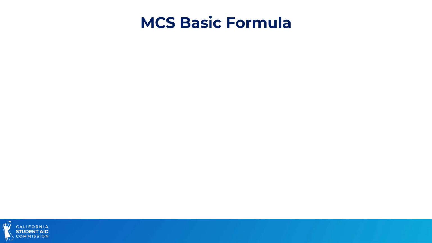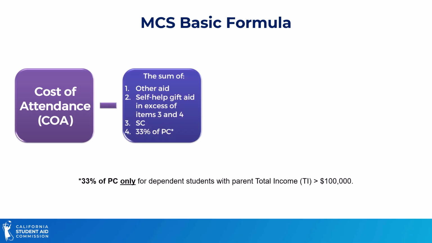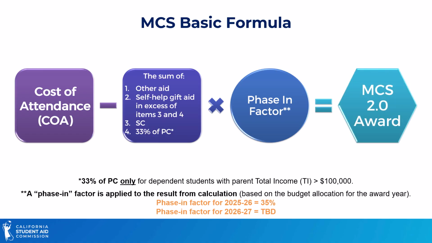Let's break this down into a more basic formula. To determine the student's MCS award amount, CSAC uses the student's total cost of attendance as reported by the school. Then we subtract the sum of the student's other aid, the student contribution, and the parent contribution if the parent's total income is greater than $100,000, which then is multiplied by the phase-in factor, which is determined by CSAC based on available funding and other factors. This is the basic formula that will determine the student's MCS award.